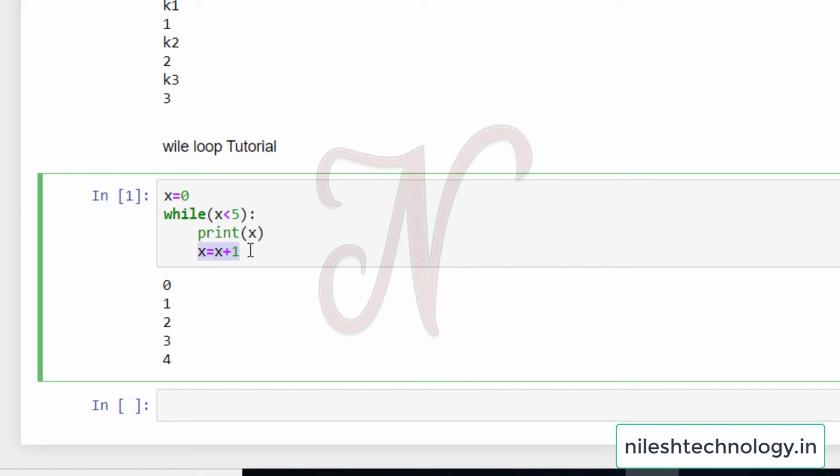Now x equal to x plus 1 means x equals 1, and again the cursor goes to the while loop. Now the value of x is 1, and 1 is less than 5, true, so 1 is printed. Then x equals 2, 2 is less than 5, 2 printed. 3 is less than 5, 3 printed. 4 is less than 5, 4 printed. Then 5 is less than 5, the condition becomes false, so you break this while loop. This is the execution flow of the while loop, and my output is 0, 1, 2, 3, 4.